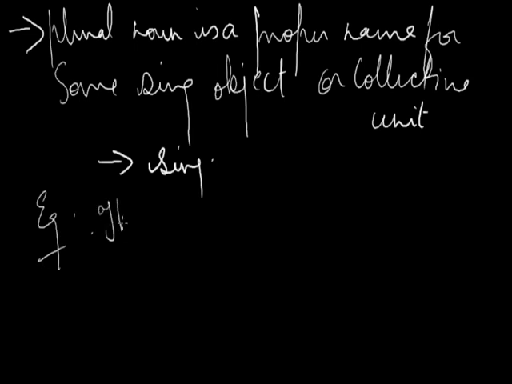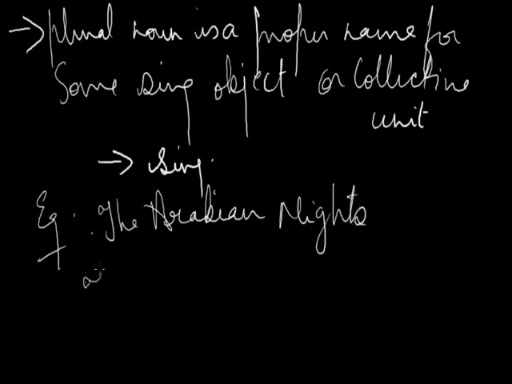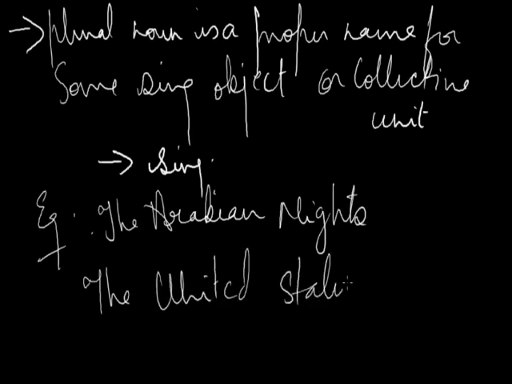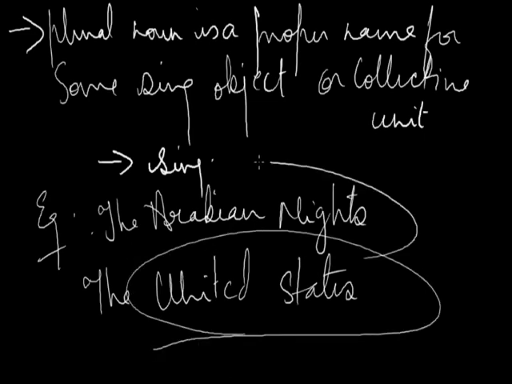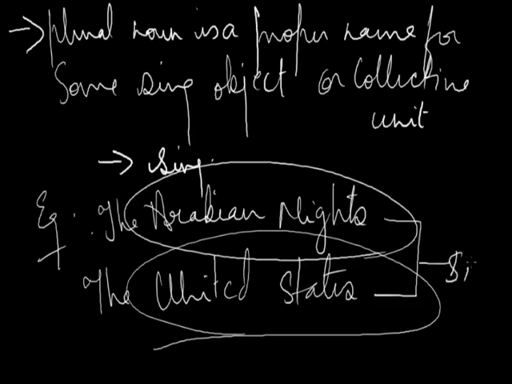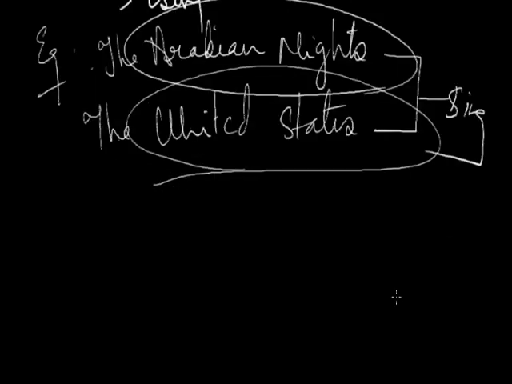For example, the Arabian Nights, the United States. The Arabian Nights is still a great favorite. Is is singular. The United States has a big navy. Again has is singular. The United States is a collective unit and the Arabian Nights is a singular object, but both are proper names, so the verb will be singular in this case.